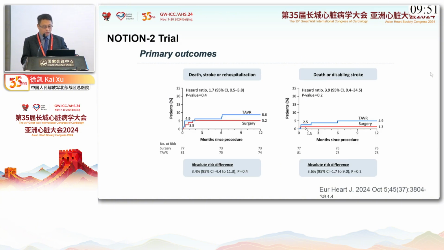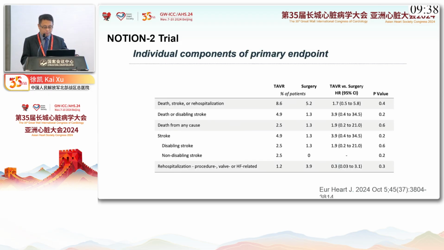We look at the primary outcome. There was no difference between the groups for death, stroke, or rehospitalization, or for death or disabling stroke. These are the individual components of the primary endpoint. Also, there was no difference between TAVI and SAVR.